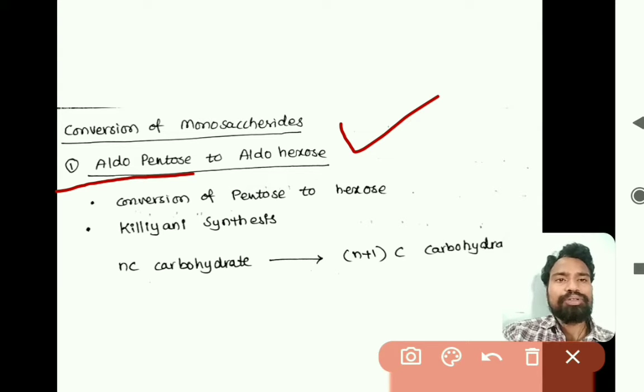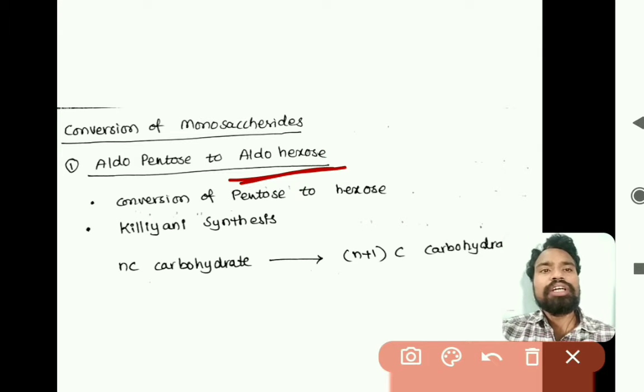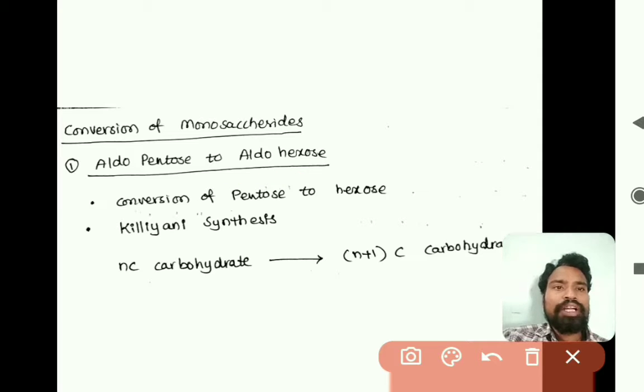And conversion to aldohexose: aldohexose has an aldehyde functional group with 6 carbon atoms, for example glucose. Glucose is an aldohexose, right? So this kind of synthesis is called Kiliani synthesis.